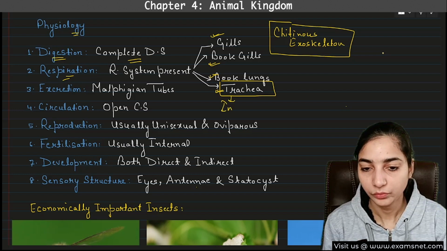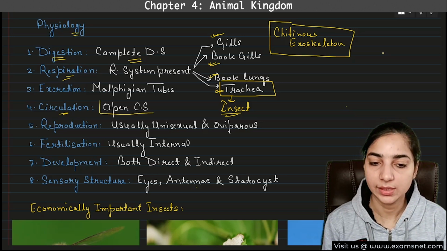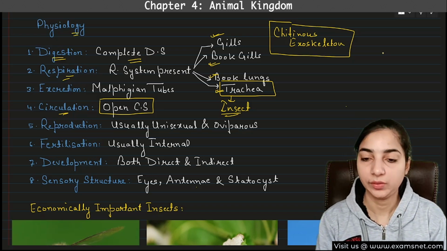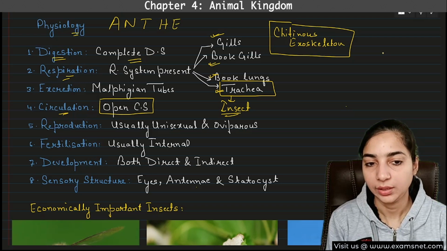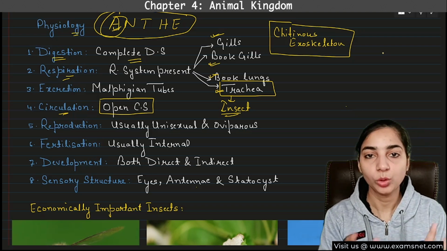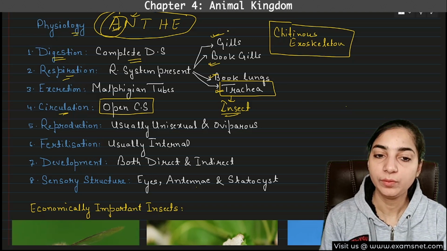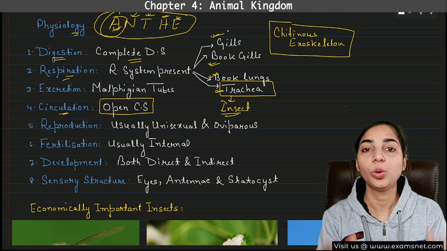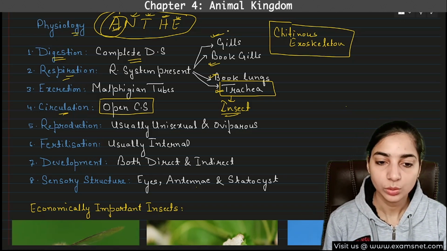Again important. Now circulation: they have an open circulatory system. Now I had told you a trick to remember which phyla have open circulatory system. The trick was ANTHE. A-N-T-H-E. Here A for arthropoda, so arthropoda have open circulatory system. Other than that, N for non-cephalopod mollusca, T for tunicata, H for hemichordata, and E for echinodermata. So all these have open circulatory system. Other than these, the phyla have closed circulatory system. So arthropoda is one of them.